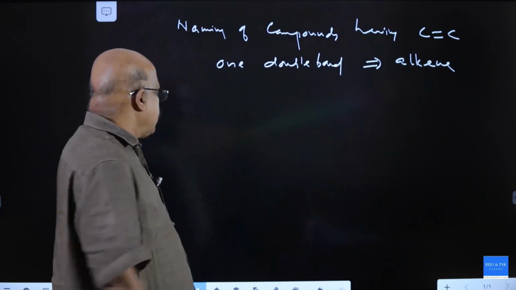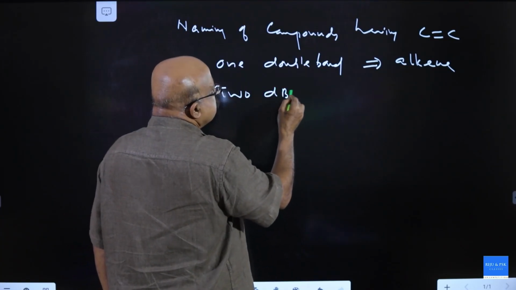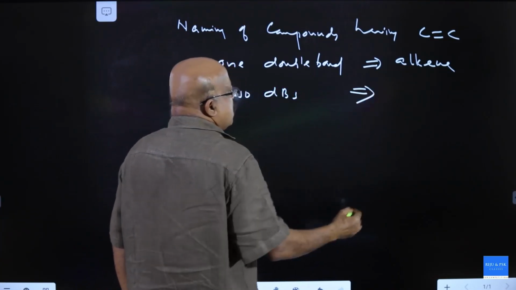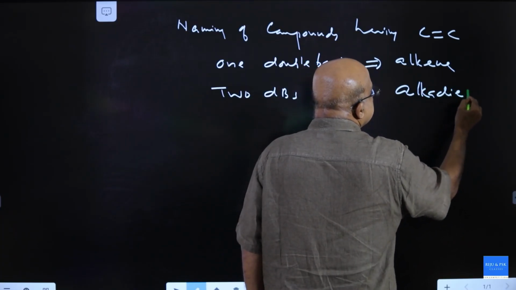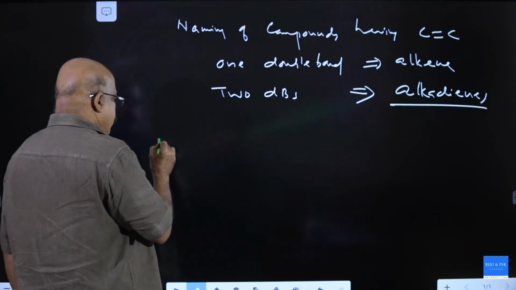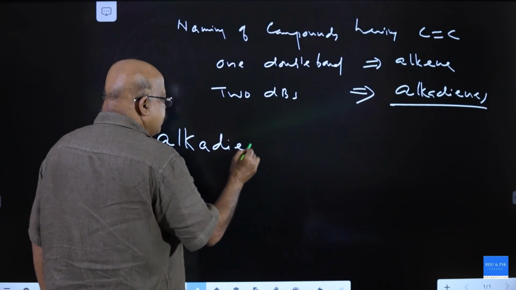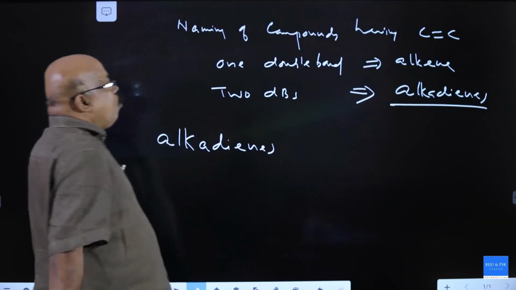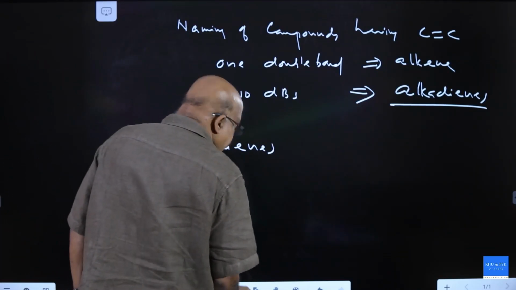Two double bonds, alkadiene. One double bond, alkene; two double bonds, alkadiene.